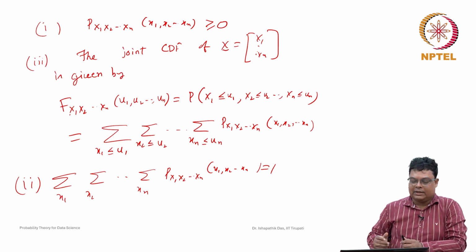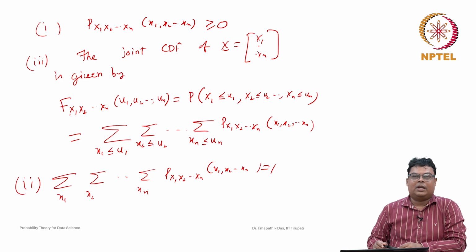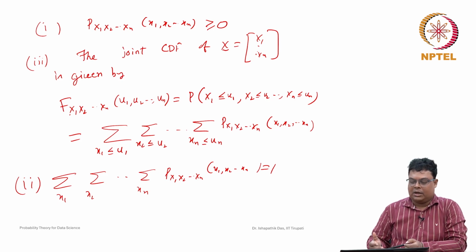So next we will discuss the joint probability density function. Whenever the random variables X1, X2, ..., Xn are continuous random variables, in this case we need to discuss joint probability density functions. So next we will discuss the joint probability density function and some of its properties, and how we can find the marginals. Now, we will first complete here how we can find independence with respect to discrete random variables.